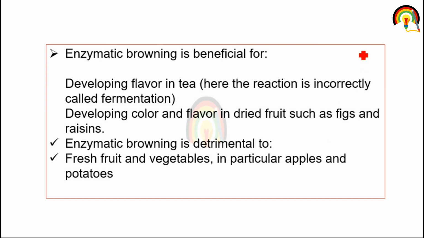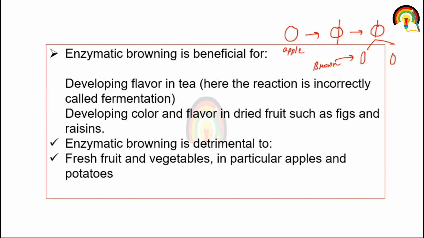So let's suppose this is the apple, and if I cut this apple into two halves and keep them for half an hour, what happened? It shows brown color. So what is responsible for this? Enzymatic browning is responsible for this. Polyphenol oxidase is responsible for this.